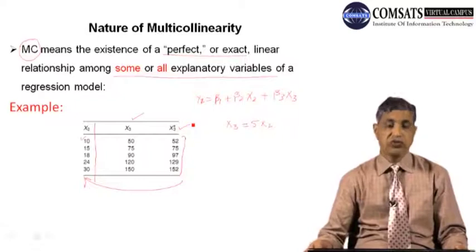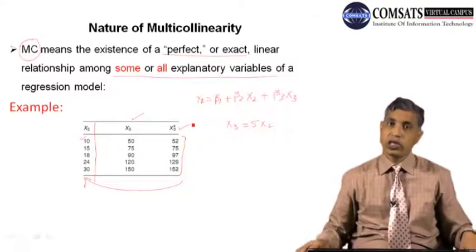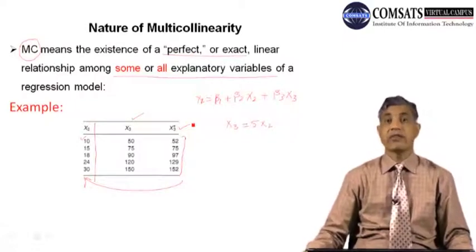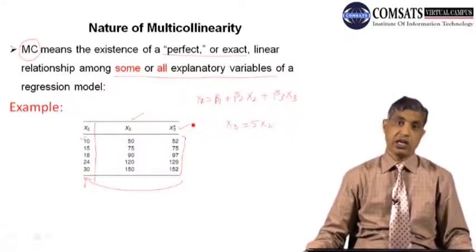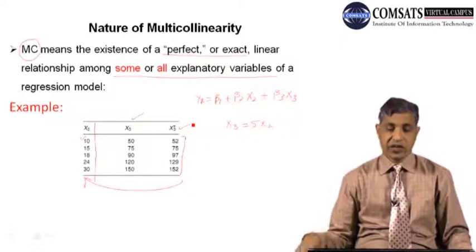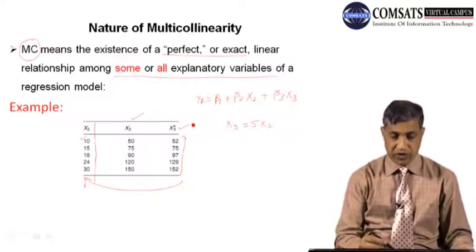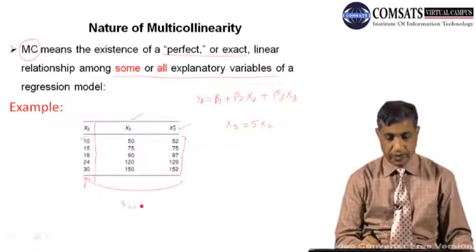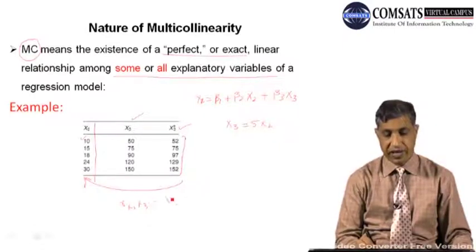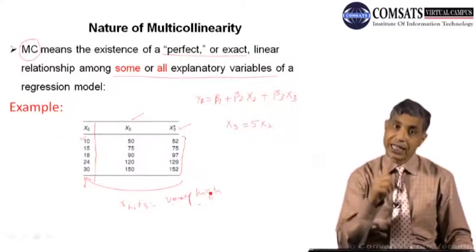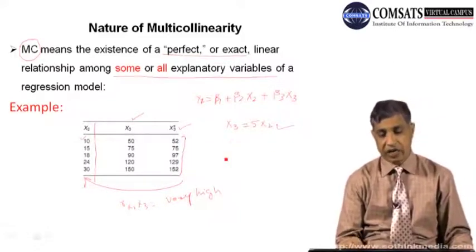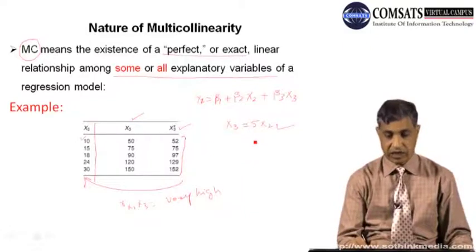Now, if we take the correlation between x2 and x3, there will be a perfect relationship, and there will be very, very high correlation, because now there is an exact linear relationship.